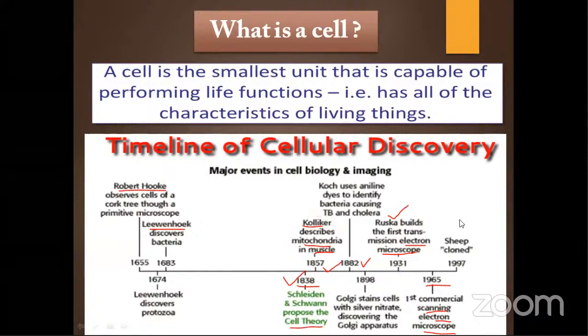Okay. So tell me. Can you tell me, among Schleiden and Schwann, who was the botanist and who was the zoologist? That is a very important question. They used to ask it several times. Can you tell me? Anyone? Yes. Schleiden was the botanist. Schwann was the zoologist. Yes, that is correct. Schleiden was the botanist and Schwann was the zoologist.